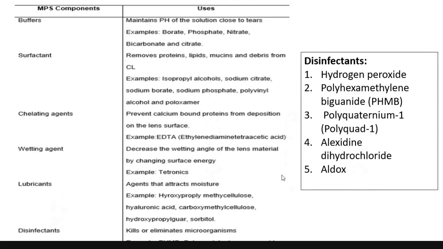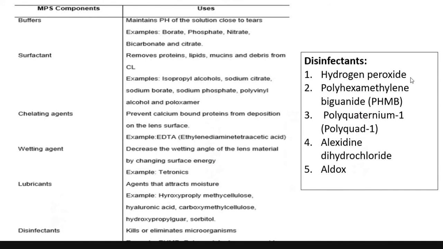Initially we used to have single solutions: one for wetting, one for lubrication, and a separate one for disinfection. But a multipurpose solution is one in which everything was added and it can be used for all purposes. In that, the words preservative and disinfectant are now used synonymously.